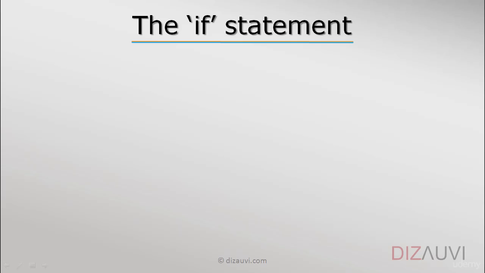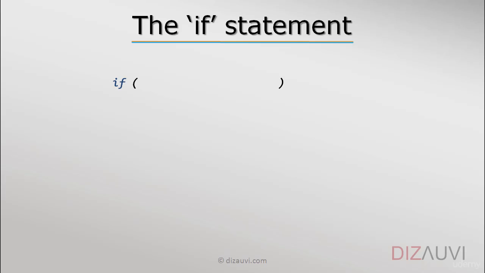Control flow statements are the ones which help us put some logic in our programs. In other words, control the flow or execution of a program. Again, most of the statements are similar to what you may already have seen in a C-like language. Let's start with the if statement. The if statement is quite simple.